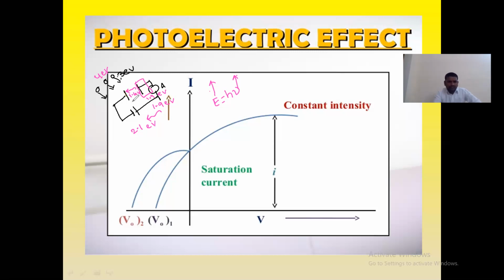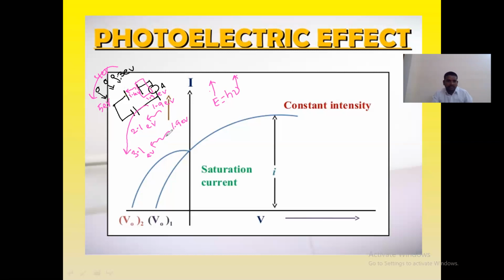If I take 5 electron volt instead of 4 electron volt as my incident photon energy, then again the electron in the material absorbs 1.9 electron volt, and the emitted electron has kinetic energy 3.1 electron volt. That means as I increase the frequency of the incident photon, the kinetic energy of the emitted electron increases.